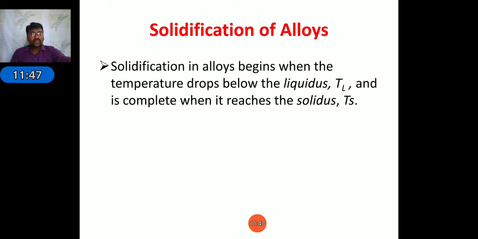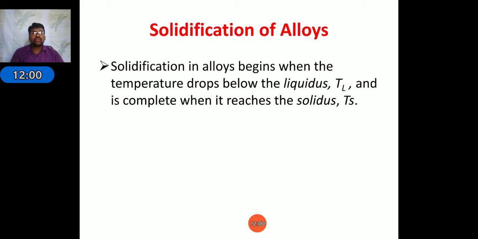Next, solidification of alloys. Up to now we have discussed the solidification of pure metals, but in the case of alloys, the temperature drops below the liquid temperature, that is known as TL. TL is known as the liquidus temperature, and solidification is complete when it reaches the solidus, TS.